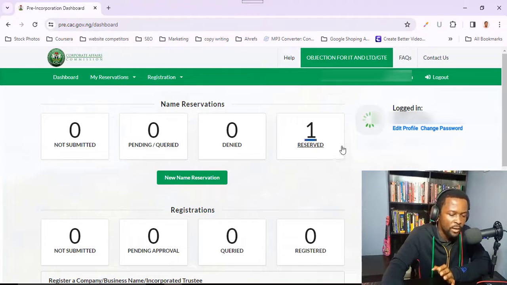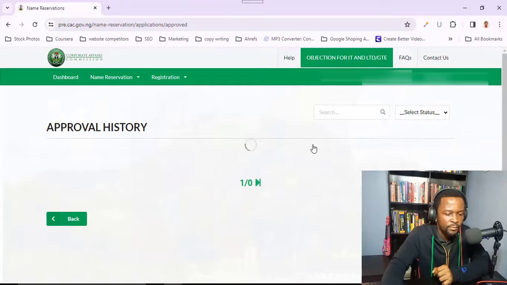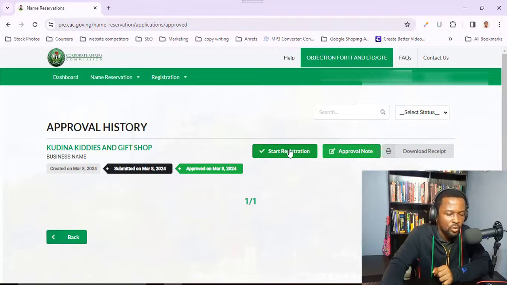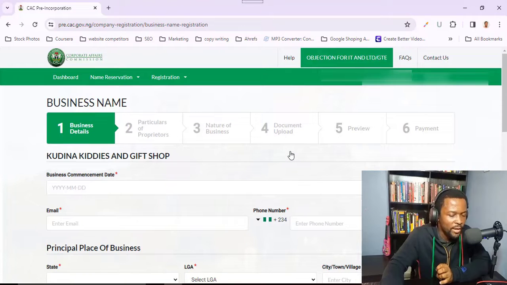Okay, so I've gone back to the dashboard now, and here I'm going to click on the reserve once again, and I'm going to come to this button now, start registration. I'll click on that. Okay guys, this is the registration page, and these things are so simple. It's just a bunch of forms that you are going to fill, but the key here is for you not to make mistakes. Fill in your information accurately. So let's start from number 1. This is the business details. You already know your own business details, so you are going to take your time and fill them in.